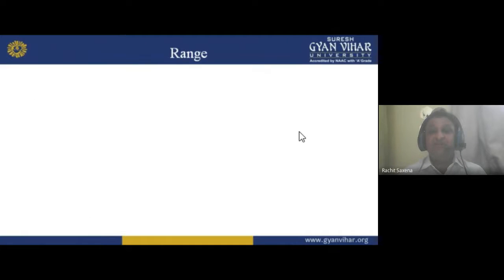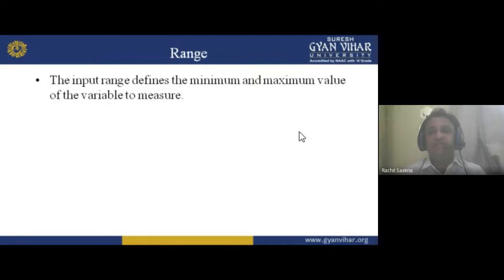Now moving forward, range. The input range defines the minimum and maximum value of the variable to be measured. It is similar to what I told you previously. Range should be there in the errors. Same here in the instrument: which range of error it works in. It will give you 5% error, positive 5% and minus 5% error. So minus 5 to 5% error will be there. But if your instrument gives minus 10% to plus 10%, that is the higher range. So that range increases. So minimum to maximum value is the variable to be measured. So we have to work on the range also. Range should be given. Again I am telling you that you have to participate in a 100-meter race.